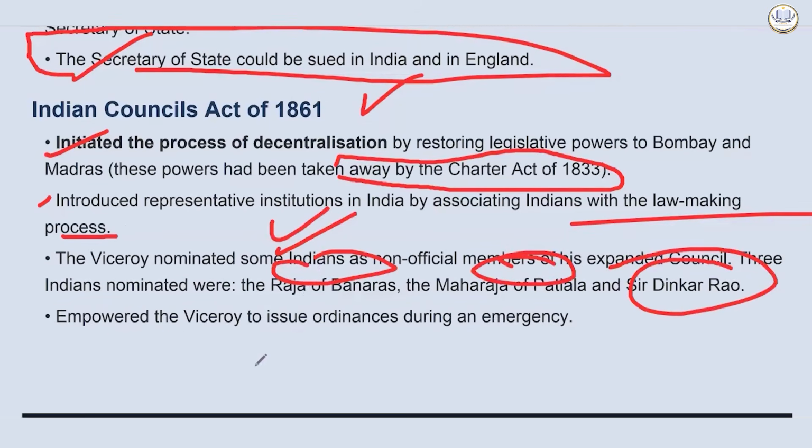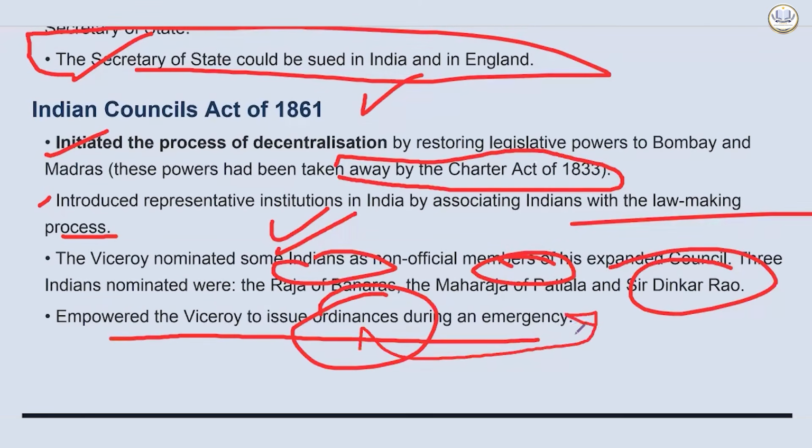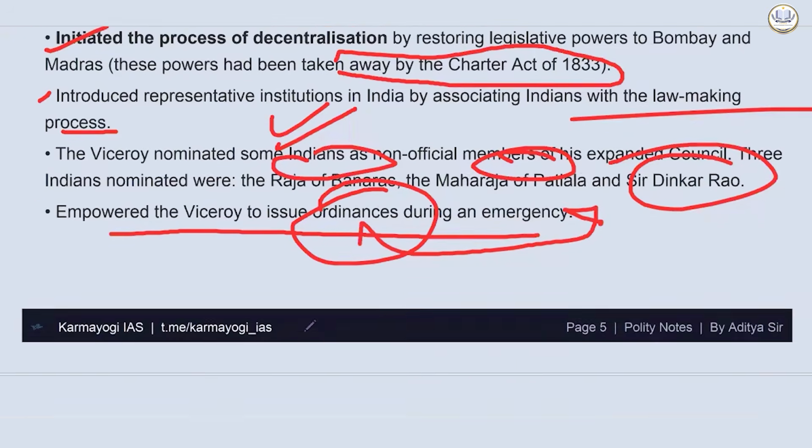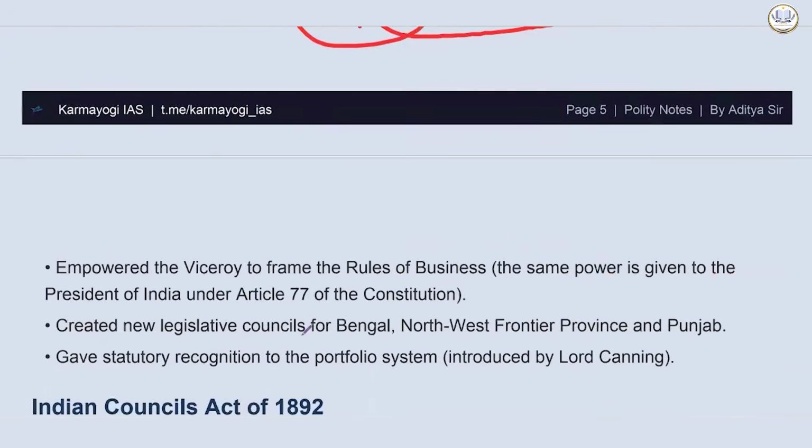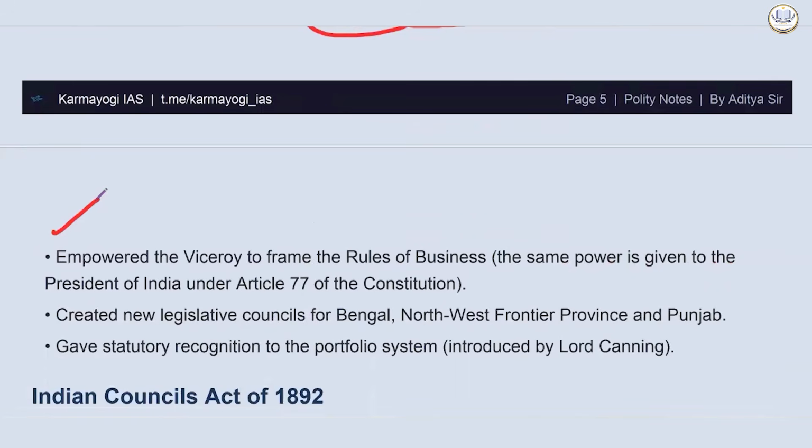These names are important. It empowered the Viceroy to issue ordinances during an emergency. See, many of the things you are seeing in the Constitution have come from these acts. It empowered the Viceroy to frame the rules of business. The same power is given to the President of India under Article 77 of the Constitution. It created new legislative councils for Bengal, the Northwest Frontier Province, and Punjab. So they were trying to create more and more decentralization. So they created new legislative councils as well.